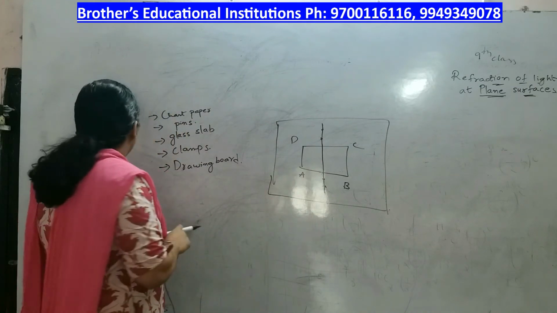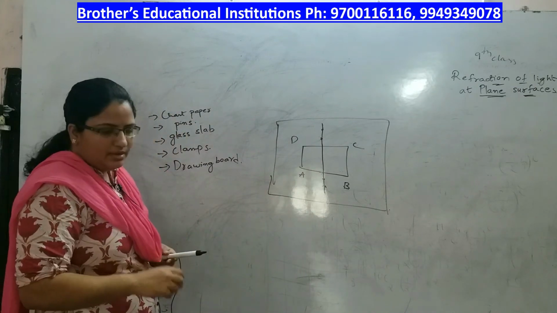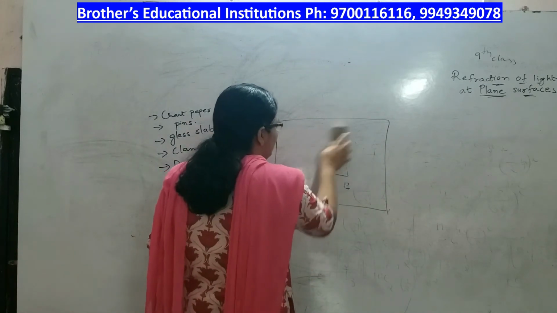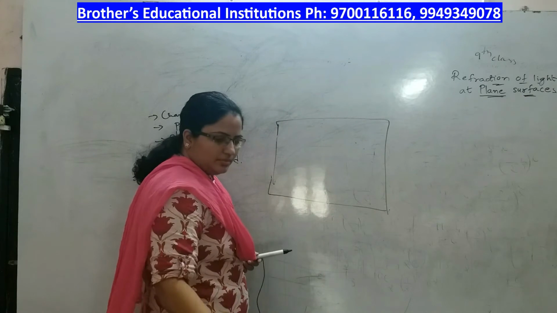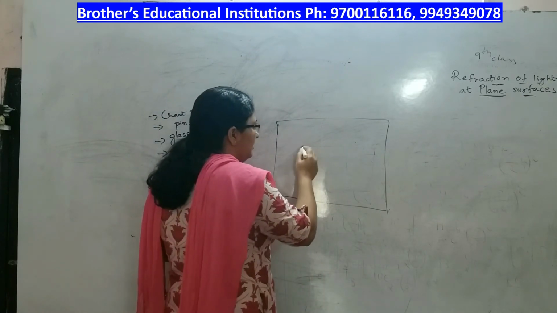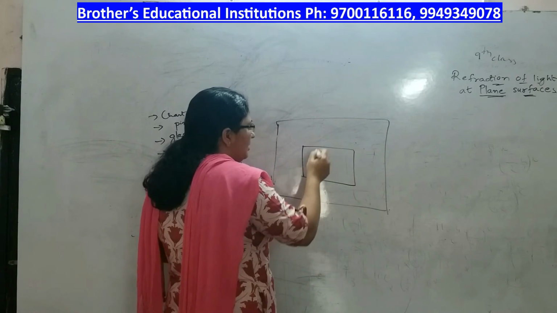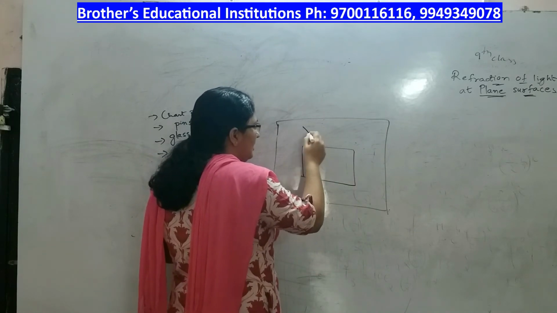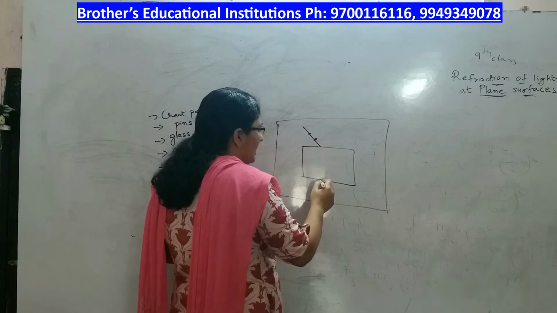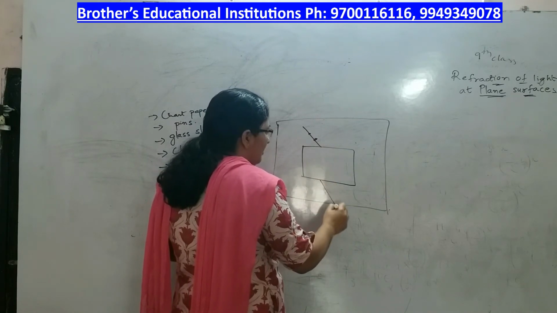Now, instead of drawing the line straight, draw the line making some angle like this. Fix two pins here and try to observe them from the other end of the glass slab. It appears to be over here.